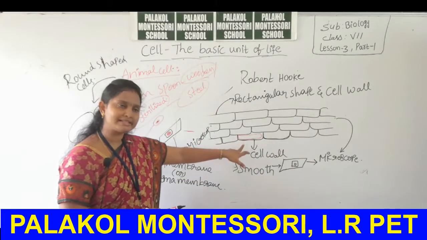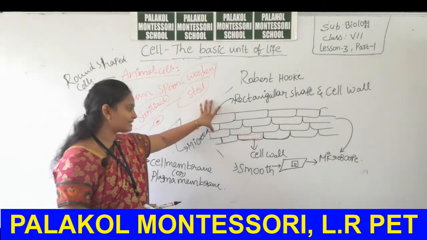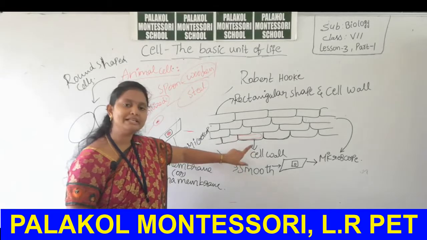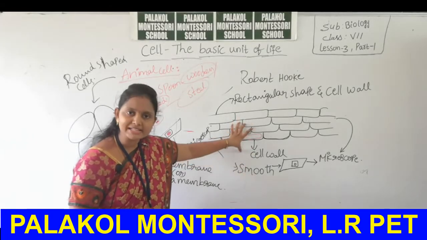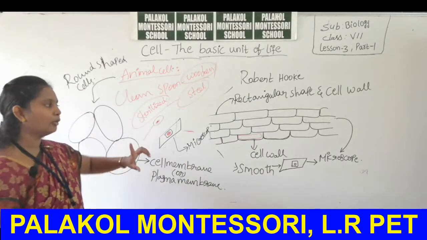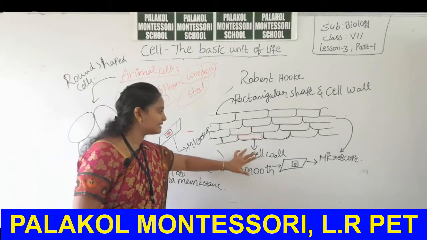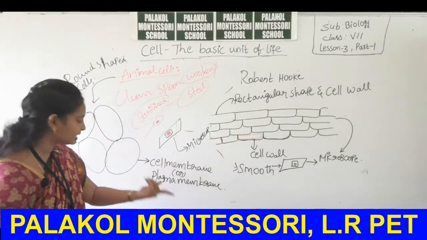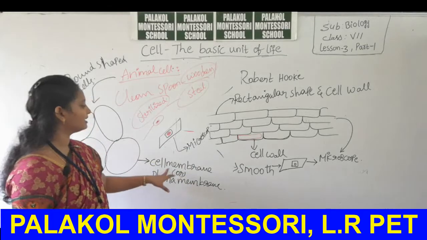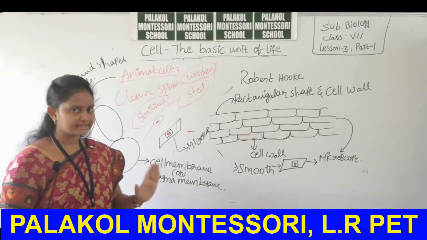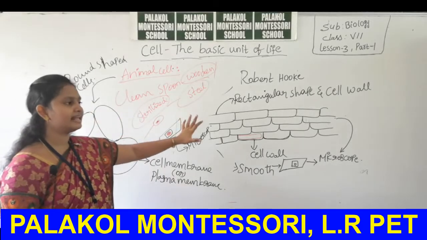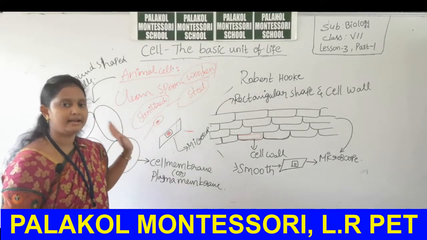That means plasma membrane is present in both plant cell and animal cell, but cell wall is present only in the plant cell, not in the animal cell. The outermost layer of the plant cell is the cell wall, and the outermost layer of the animal cell is the plasma membrane or the cell membrane. Is it clear, students? This is about observation of plant cell and animal cell.